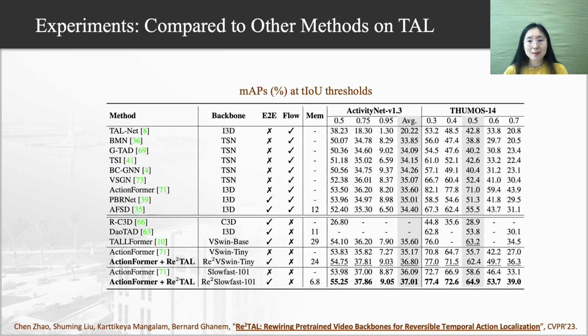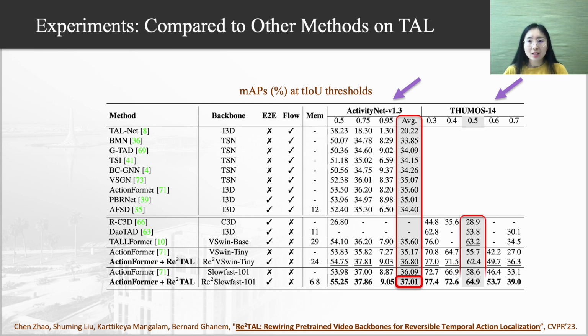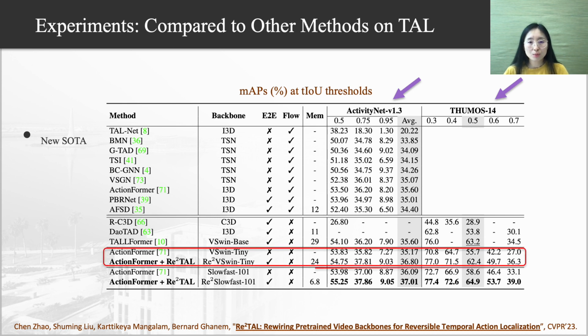This table shows the mAP comparison with the previous representative TAL methods on the two datasets, ActivityNet and THUMOS. Our Re²TAL sets a new state-of-the-art performance on ActivityNet and reaches the highest among all RGB-only methods on THUMOS. If we compare the results of Re²TAL end-to-end training to their counterparts of feature-based training, Re²TAL significantly improves the performance.